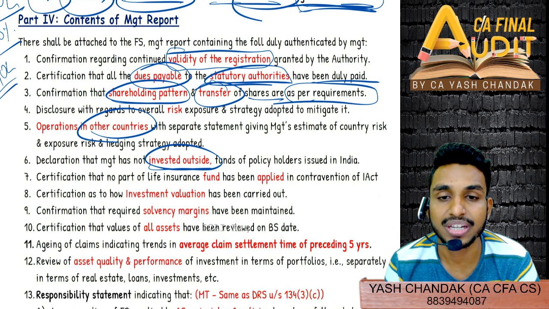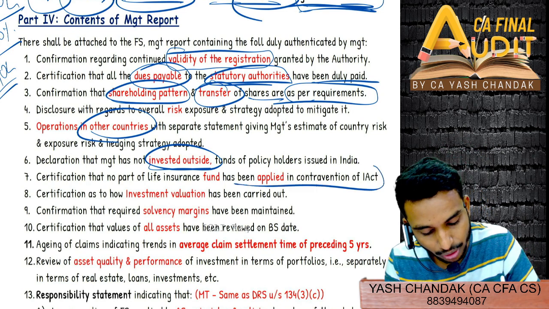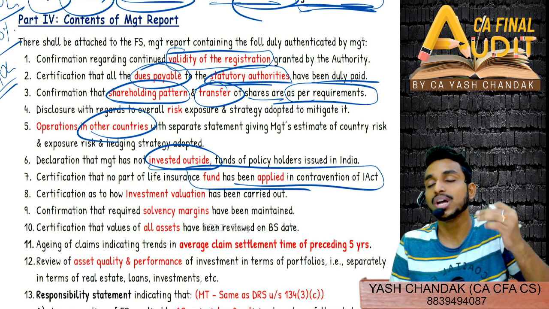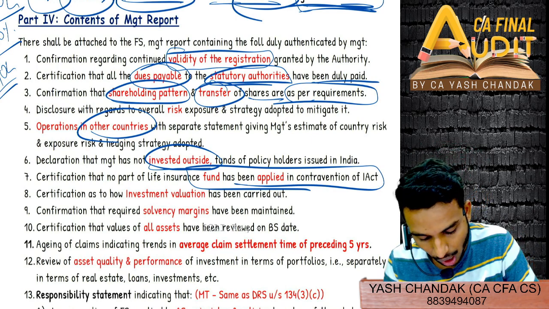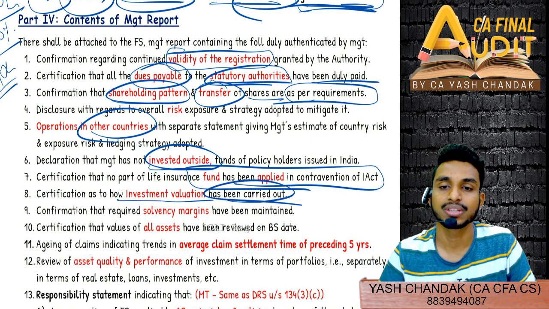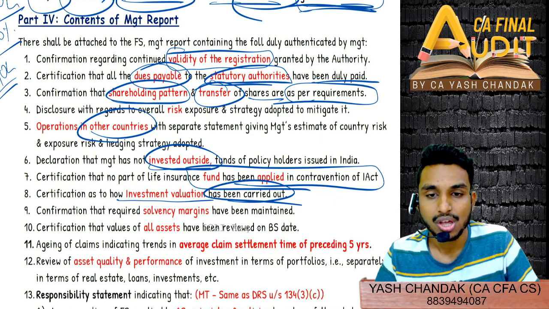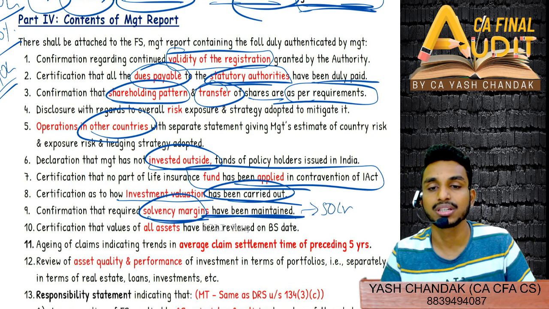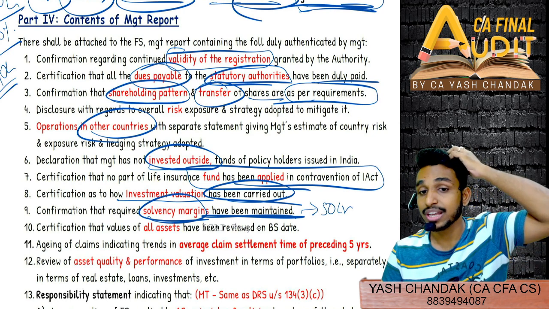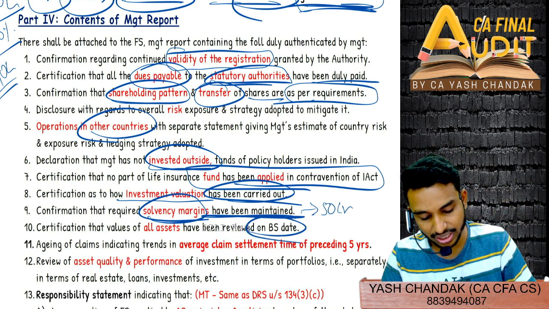And then life insurance fund has been applied in contravention of that. Then also you have to specifically mention whether any fund you have applied in contravention of the Insurance Act. Certification as to how investment valuation has been carried out. How have you carried out the investment valuation? Solvency margin, as much as required, is maintained. That means 50 CR. Right? Yes or no, everyone? Then valuation of all assets have been reviewed as on balance sheet date.